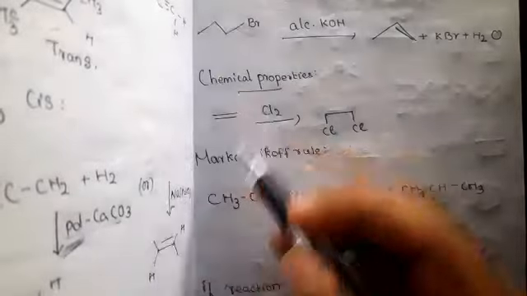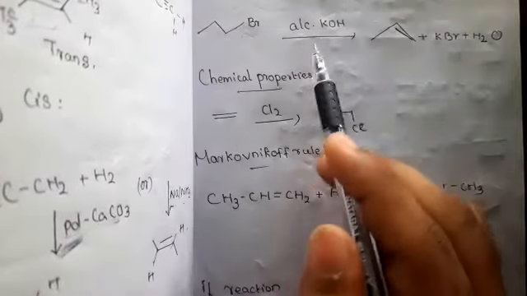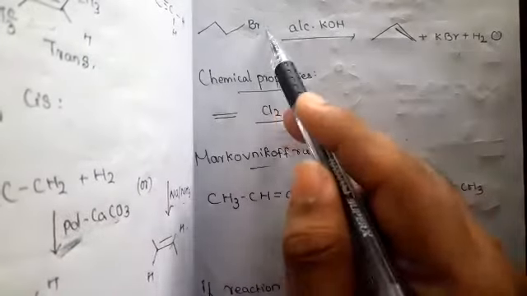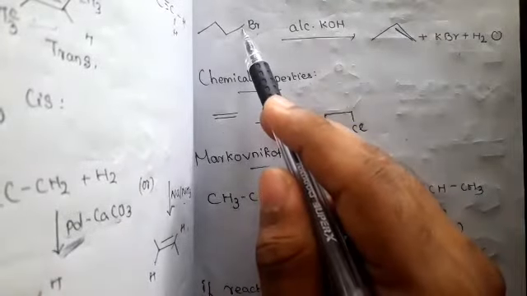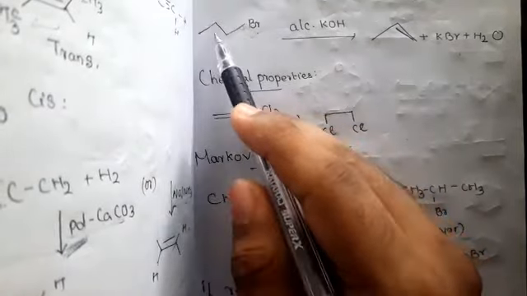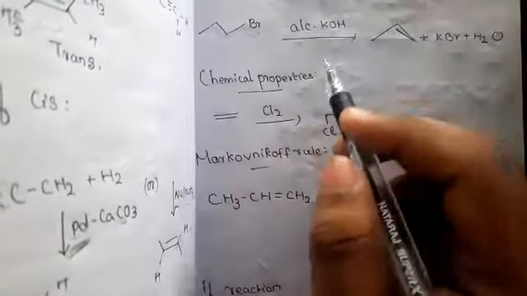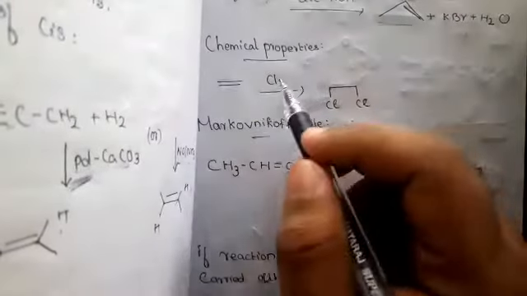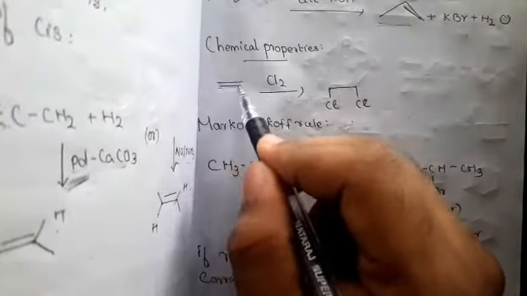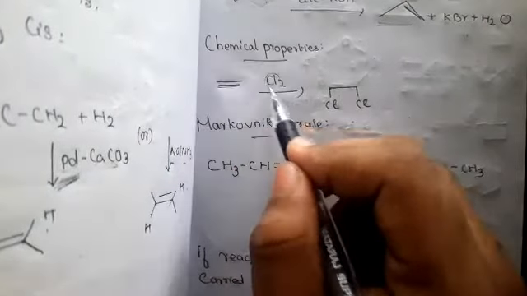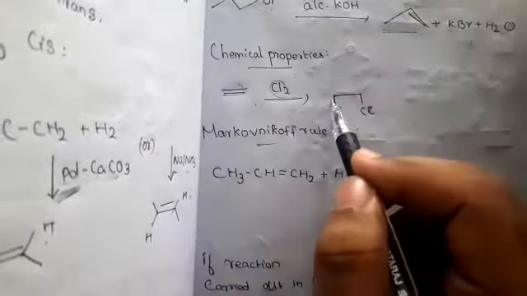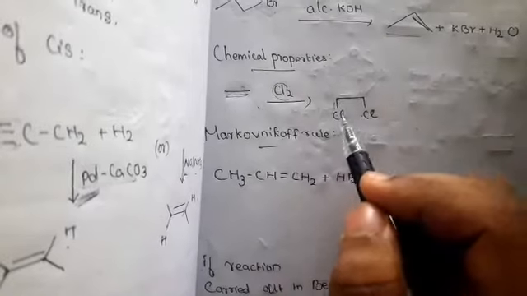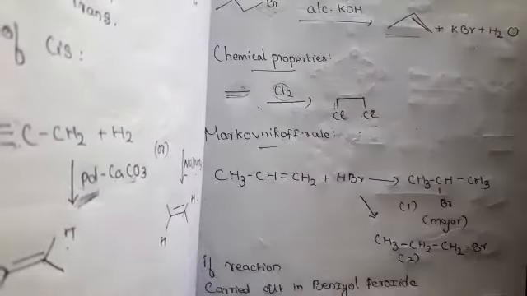The next preparation is dehydrohalogenation of haloalkane, which is treated with alcoholic potassium hydroxide. So here the bromine leaves, so in order to satisfy the valency, we put a double bond. Okay, that is propene. Now the chemical properties of ethylene. This ethylene is treated with chlorine, so the bond breaks and two chlorines attack. So ethane 1 2 dichloride, this is called ethylene dichloride.